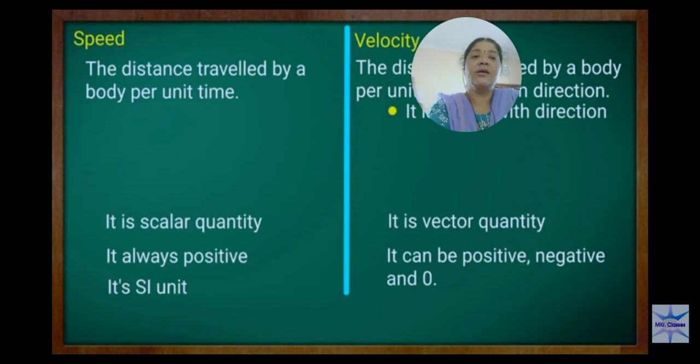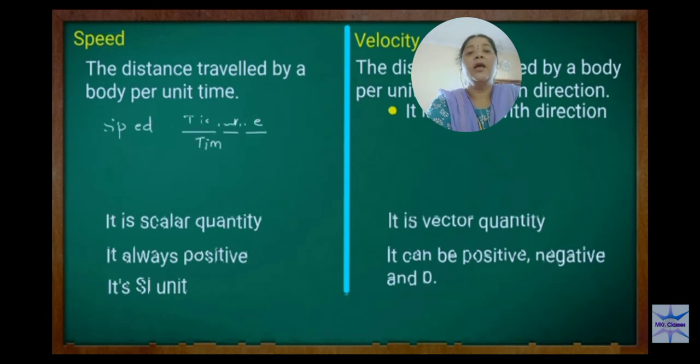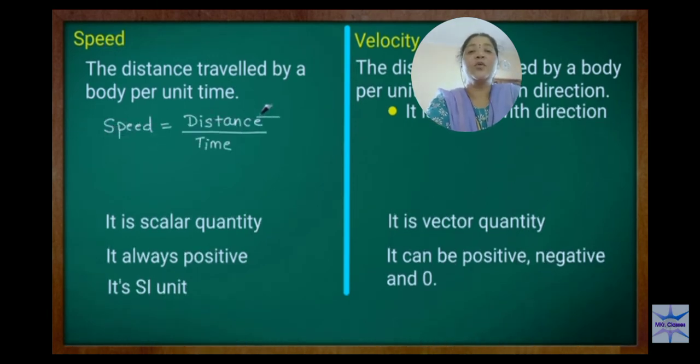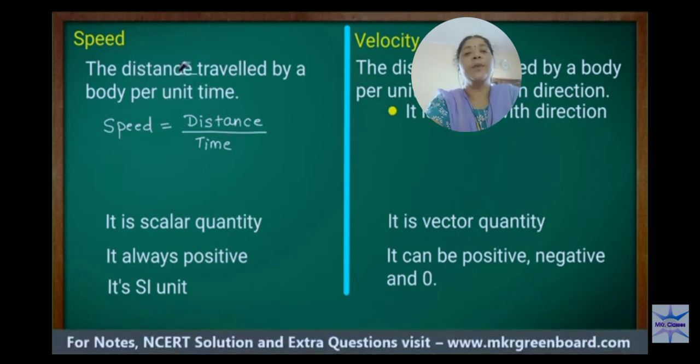What is the speed here? The distance travelled by a body per unit time, means per hour or per second how much distance is travelled, that is called the speed. Speed is the distance travelled by the body. Here the speed formula: speed is equal to distance by time, distance travelled per unit time. Distance is symbolically s and time is t.